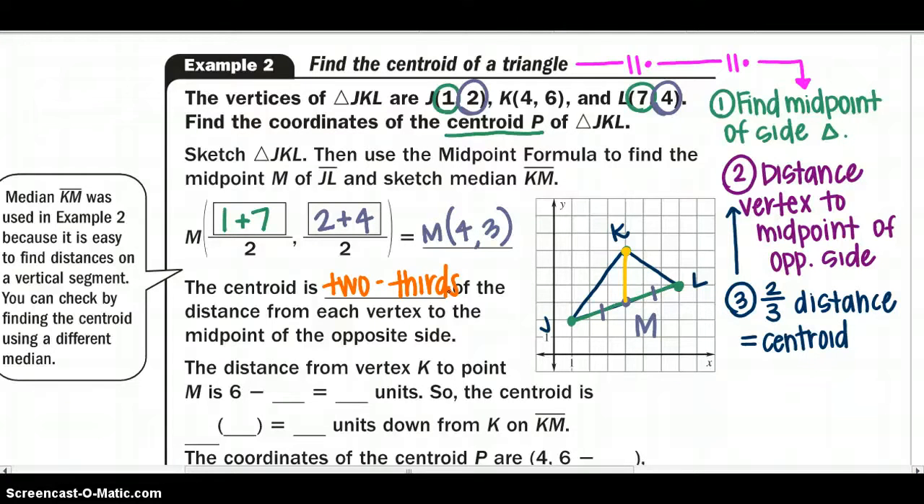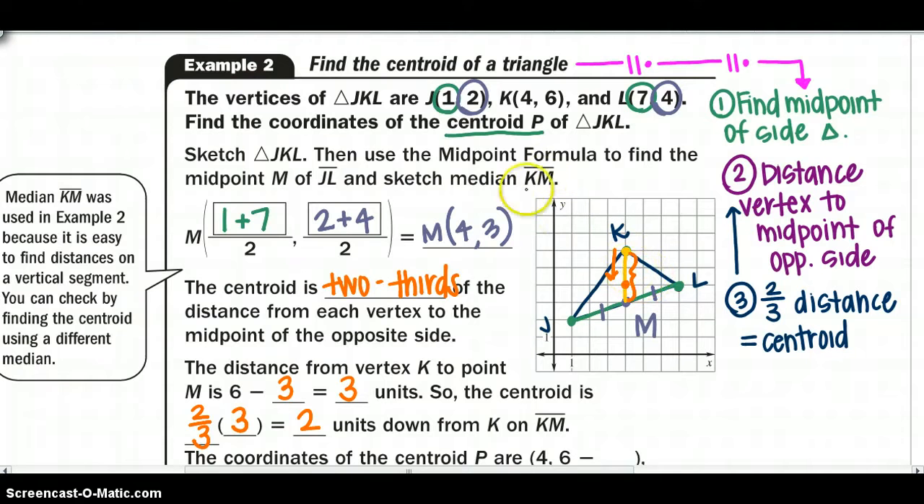And I know that point K is at 6, and I know that M is at 3, or I could just count down 1, 2, 3. So I know that my median is going to be 3 units. So the centroid is going to be 2/3 that distance, which is 3. So 2/3 times 3 is going to give me 2 units. So I need to count down 2 units from K to give me my centroid, point P.